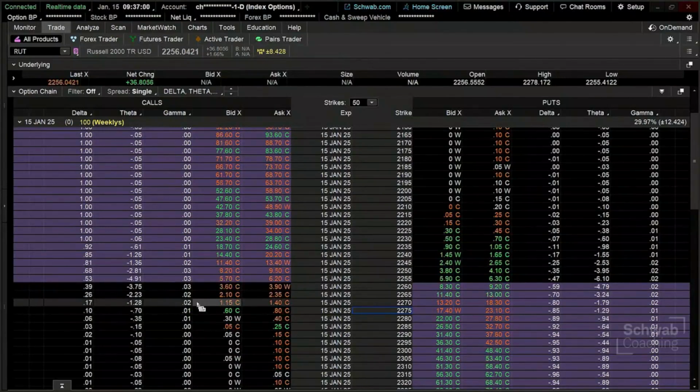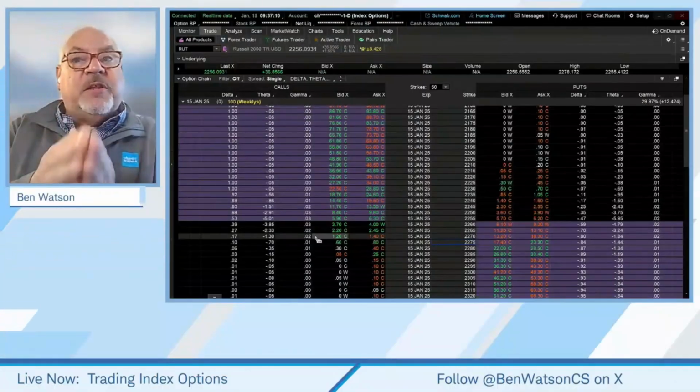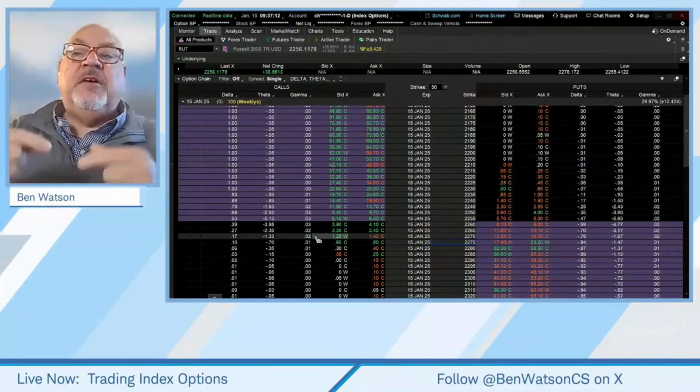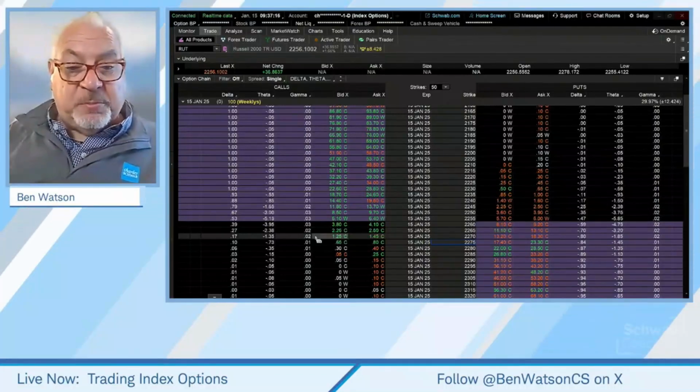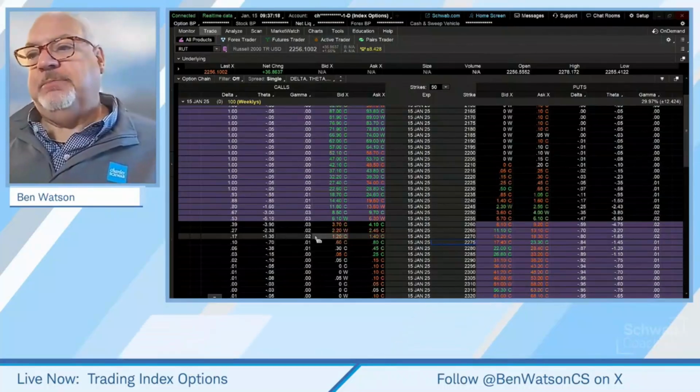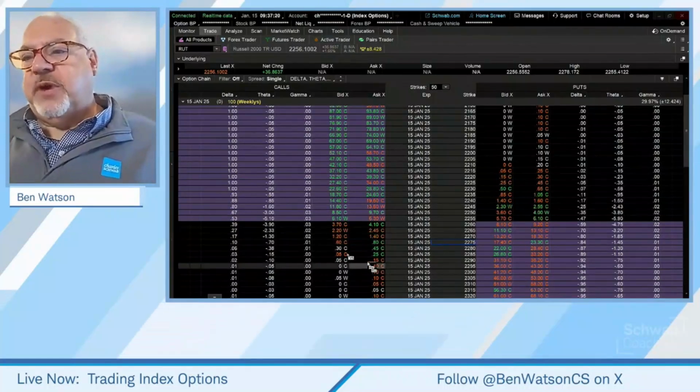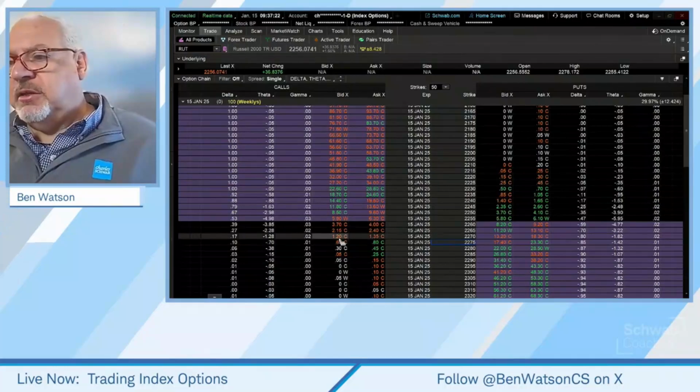Now, gamma is still going to become very knife-point sharp on an index as we get close to expiration, on the last day to go until expiration. What that means is a small movement in the price is going to push delta very quickly to 0 or 1. It becomes almost binary at the end of the day. So we're going to trade this, and we're going to fade this move.